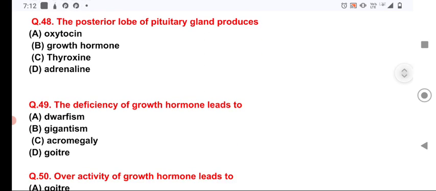Now the question number 49, deficiency of growth hormone leads to dwarfism or monapan, in which a person becomes much shorter than other people in comparison, and this is created in childhood.